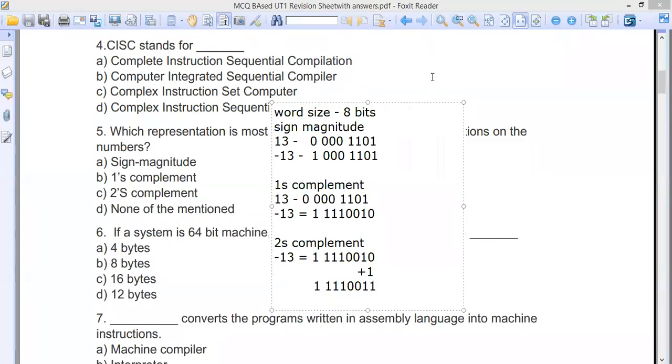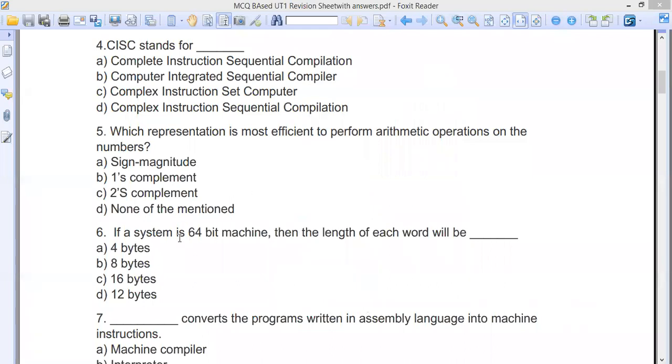This is I think okay. Now we come to this: if a system is a 64-bit machine, what will be the length of each word? What is your idea? What do you think the answer will be? It's a very easy one. If you see, 1 byte is equal to 8 bits.